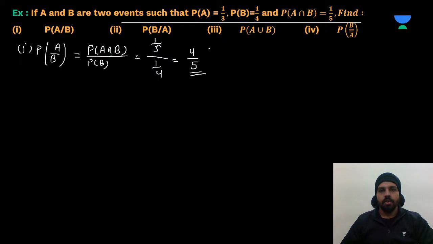Clear? Now, in the second part, what are they asking? P of B upon A.